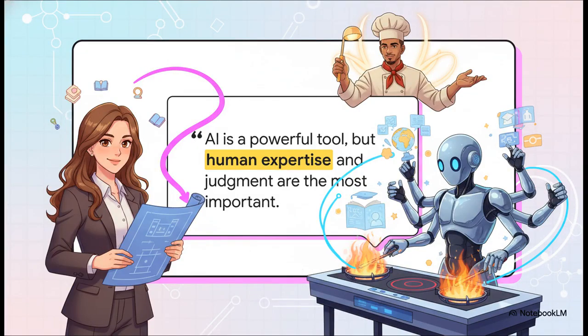This leads us to a vital philosophical conclusion straight from our source material. AI is a powerful tool, but ultimately, human educators' expertise and judgment are the most important elements. Prompt engineering doesn't replace you. It turns the AI into a brilliant, tireless assistant. But that assistant will never possess human sensitivity or true educational judgment. You are the master chef, the AI is just working the stove.